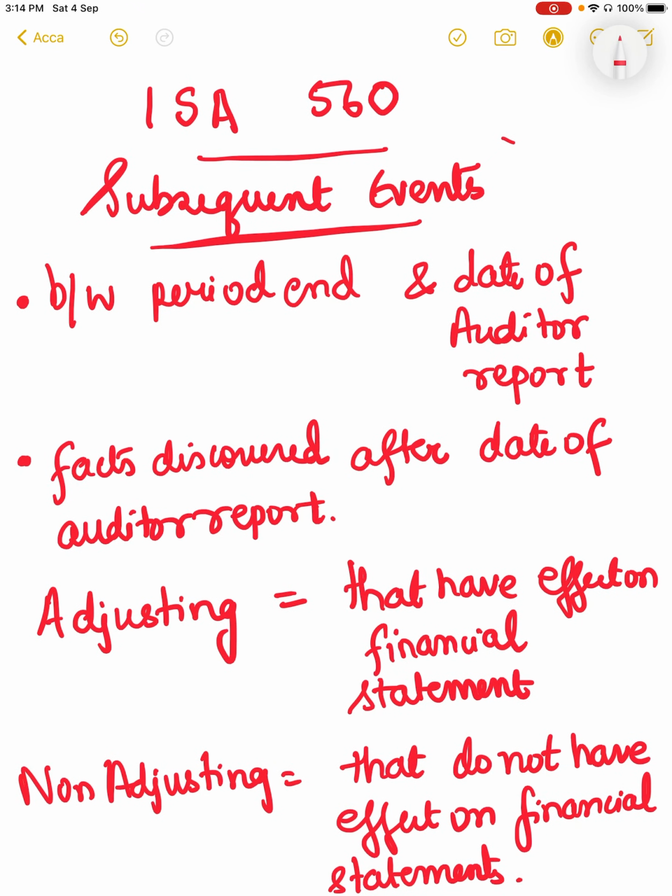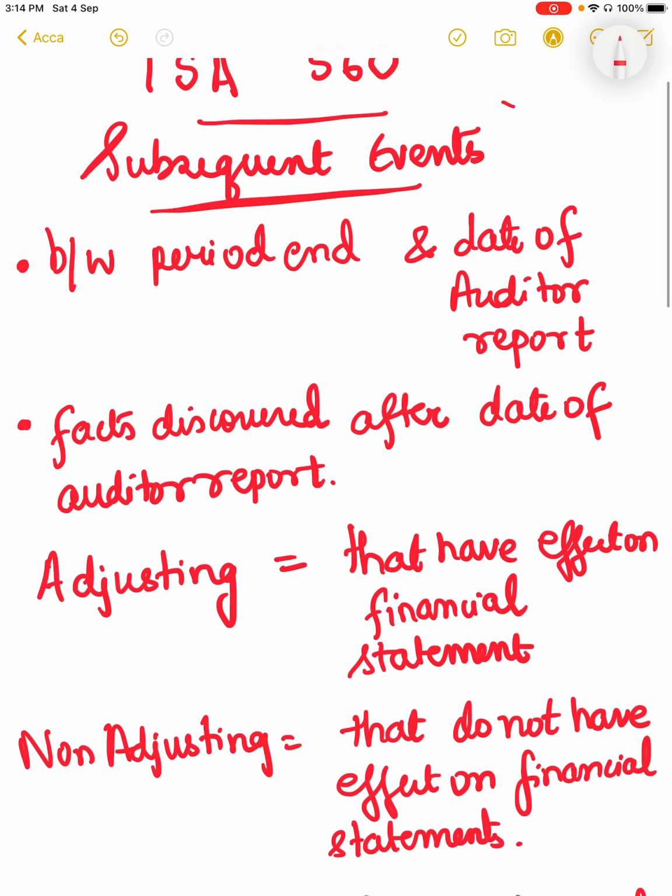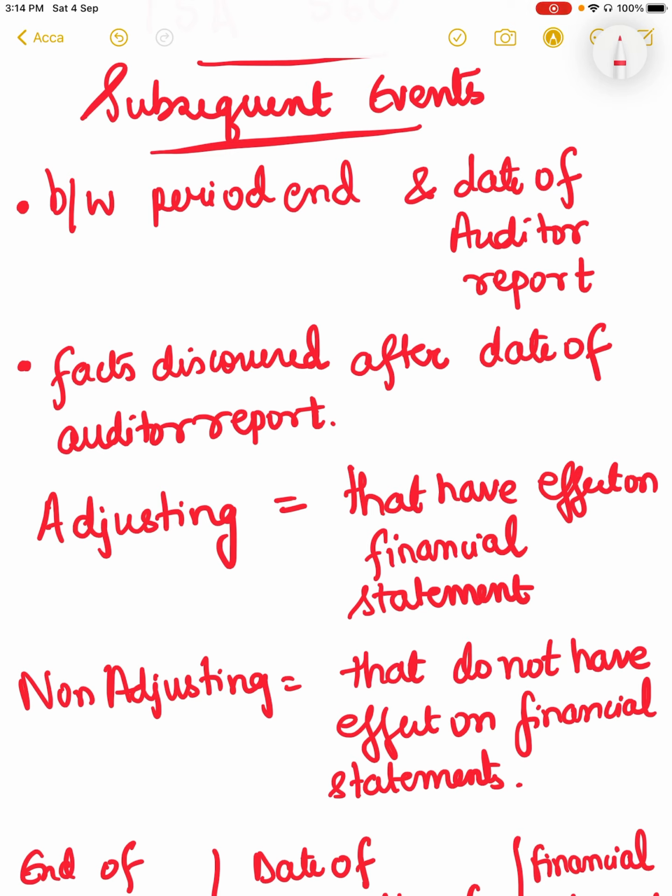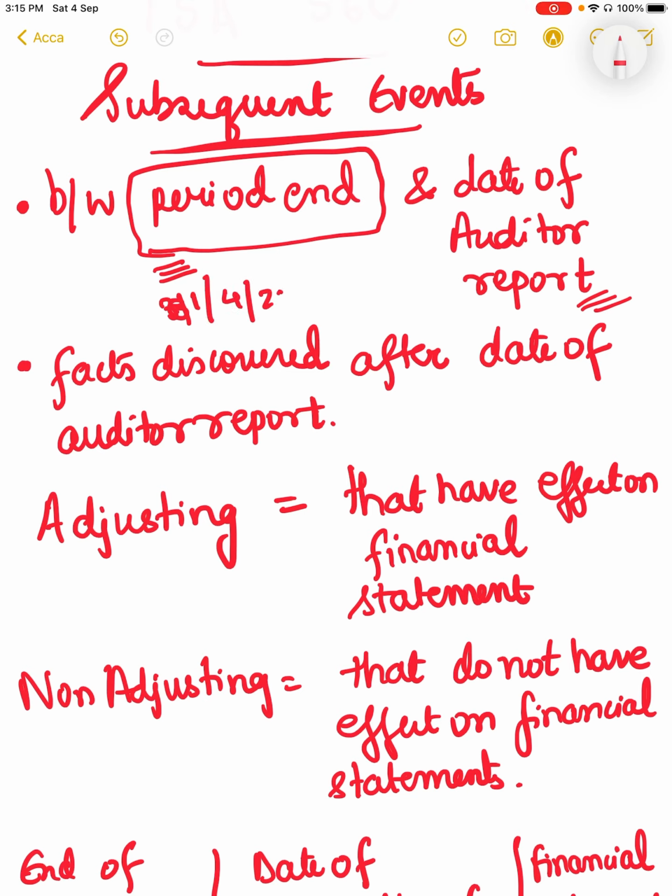Today we are going to discuss subsequent events, which is ISA 560. What are subsequent events? The period from the date the financial statements are prepared, the end date of that period, to the date of the auditor's report. Suppose our financial statements are from 1st April 2021 to 31st March 2022. So the date of period end is 31st March 2022 and the date of the auditor's report is, suppose, 3rd September 2022. So the events between these two are the subsequent events.